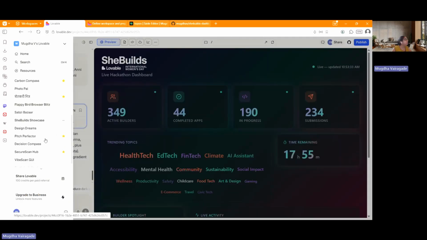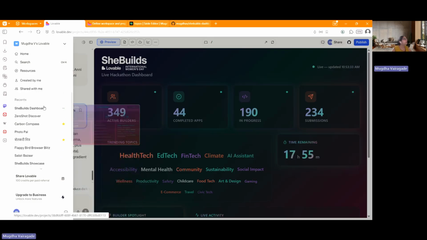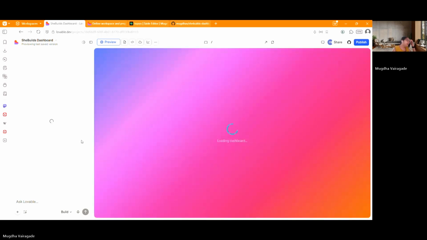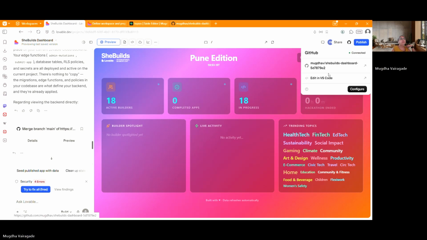So this, yeah, this is it. So this project is connected to my GitHub. You can see this: Cheebius dashboard. This is my corresponding repository where it is going.